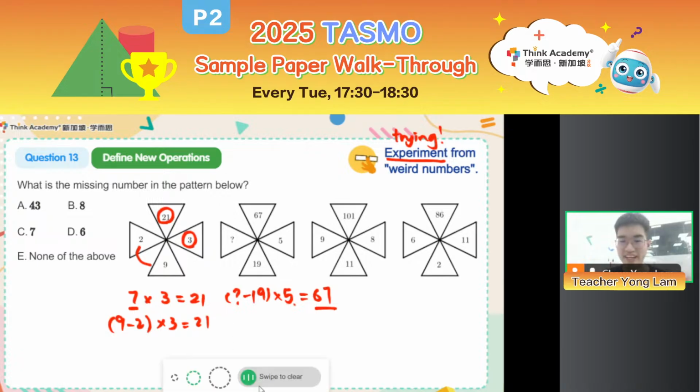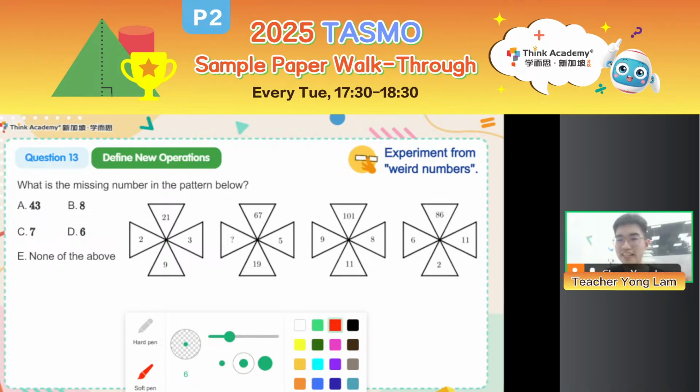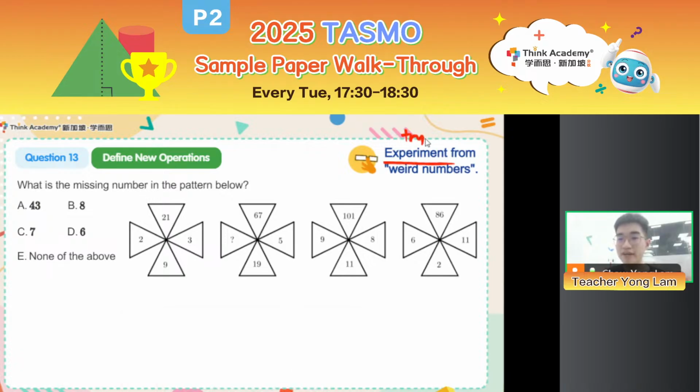In fact, other than experiment, which means trying, I also said we start from weird numbers. Which number do you think looks sus or weird or special? I would say 101 looks sus because not only does it appear as a 3-digit number, it is also way bigger than all the other numbers here.